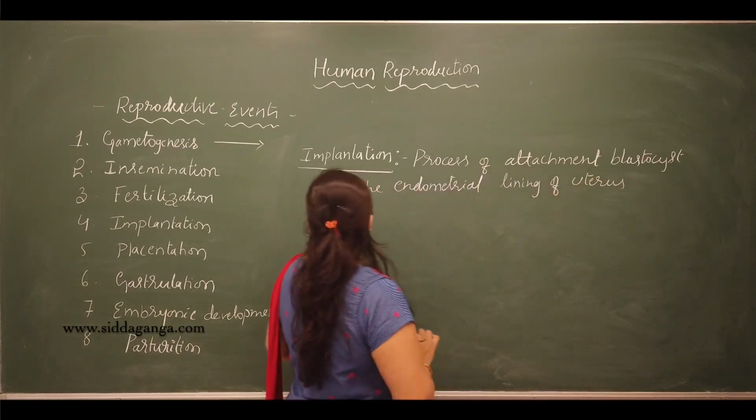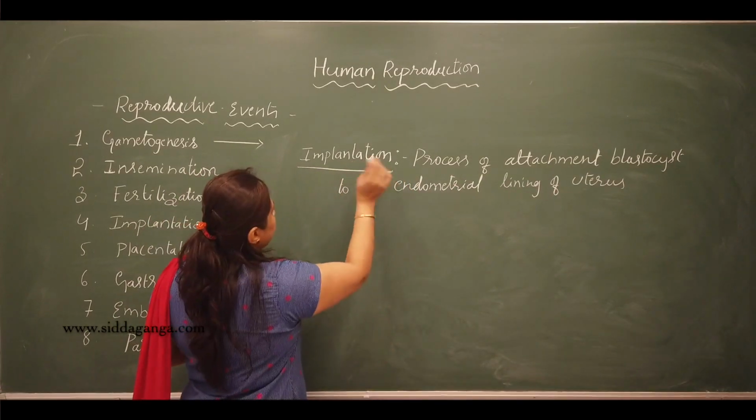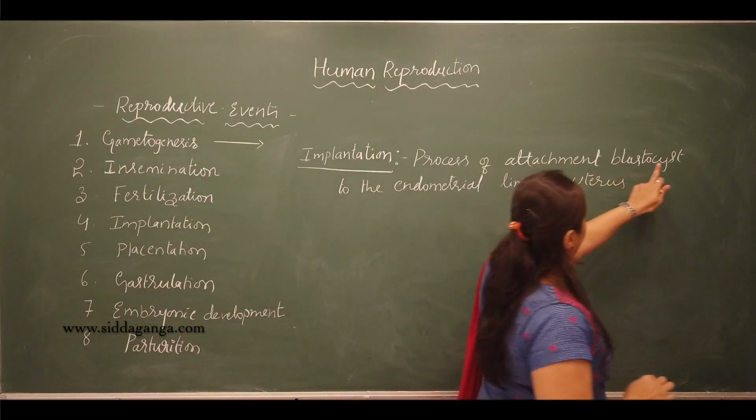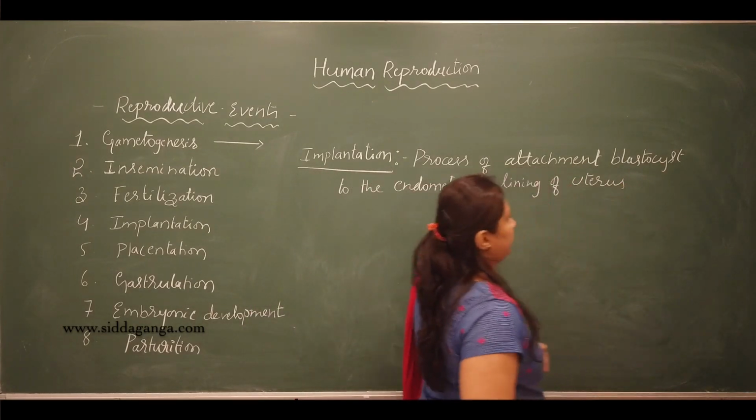Okay. So, what is implantation? It is the process of attachment of blastocyst to the endometrial lining of uterus.